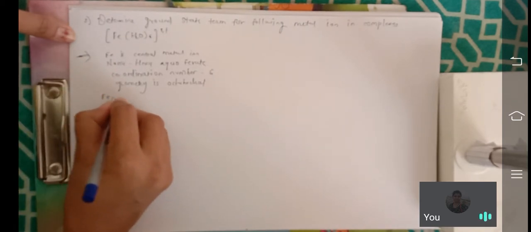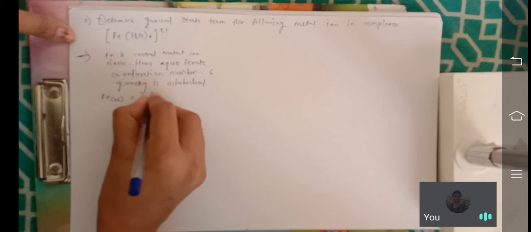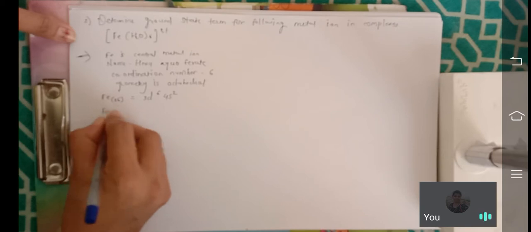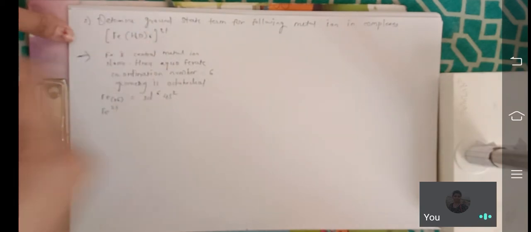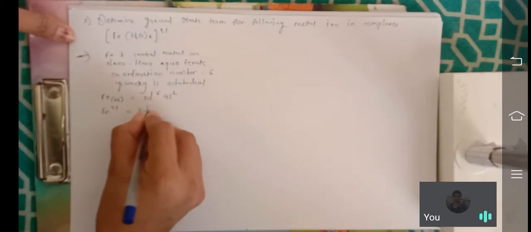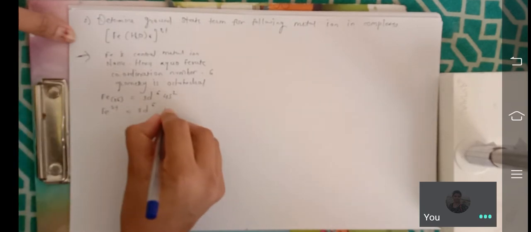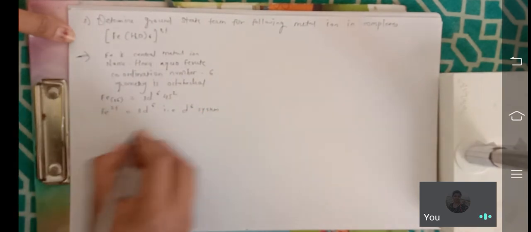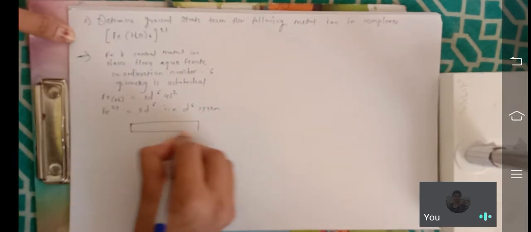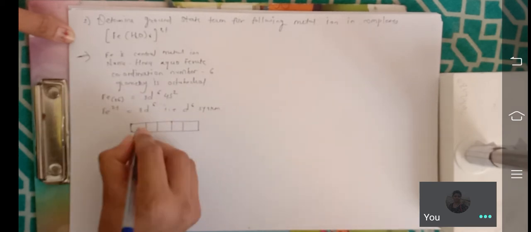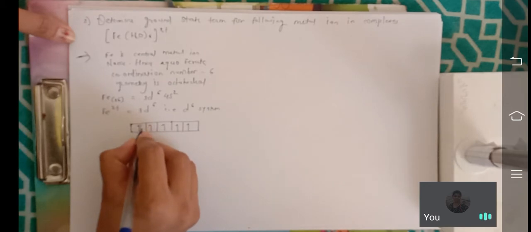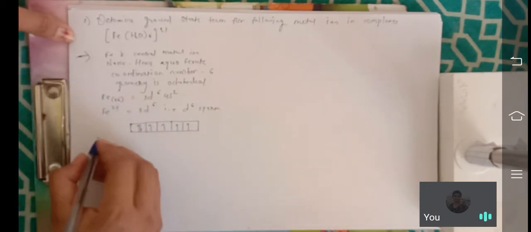Then atomic number of Fe is 26. So configuration is 3d6 4s2. Okay. Then Fe2+. Why do we take Fe2+? For the balancing. So the system is d6. That means d6 system. Okay. Then write the d orbital. You just fill the electrons. 6 electrons are present. First singly they fill and then pairing.